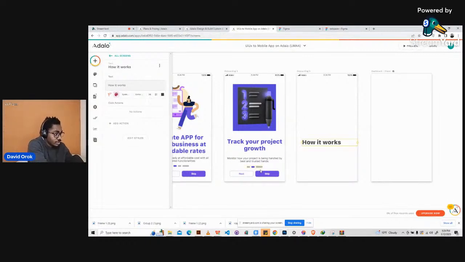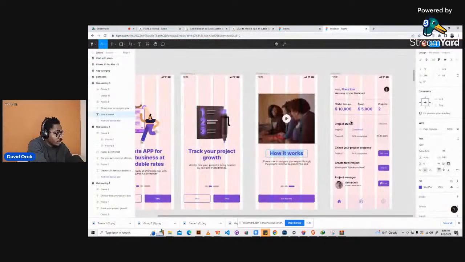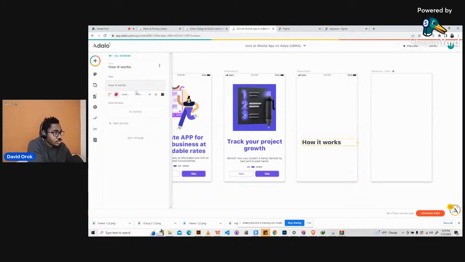Okay, so go back to Figma, copy the font color, and then come back here and paste it, just like we've been doing. Then we'll just reduce this so I can align it to the center. All right, we're good now. Okay, so this works. Yeah, this works.